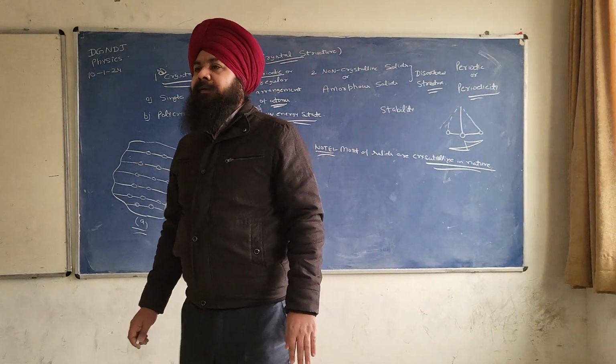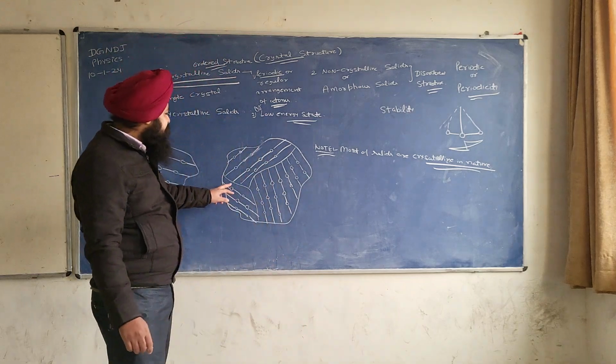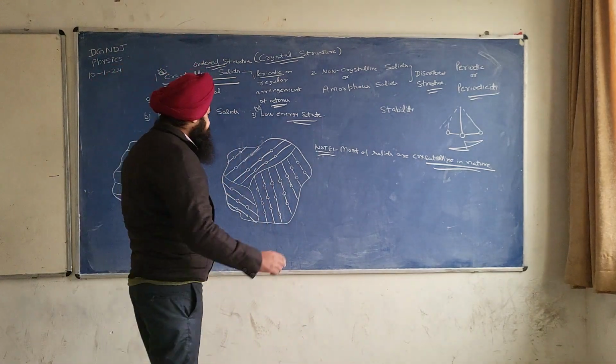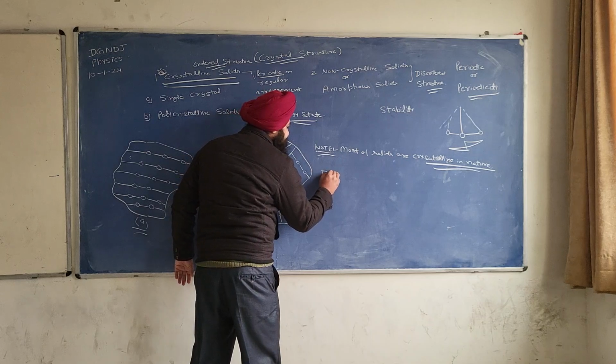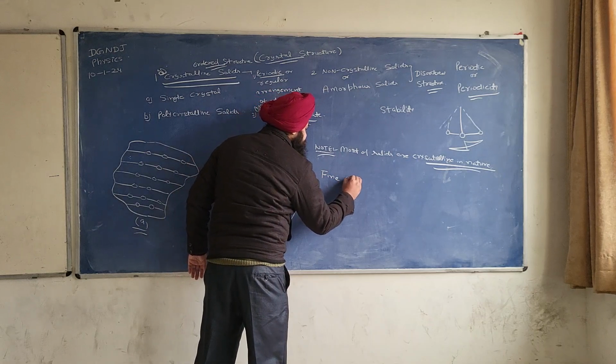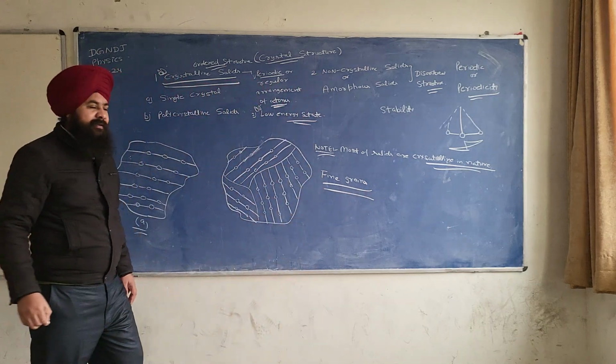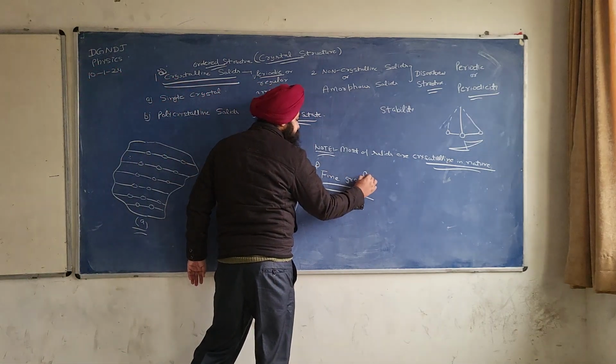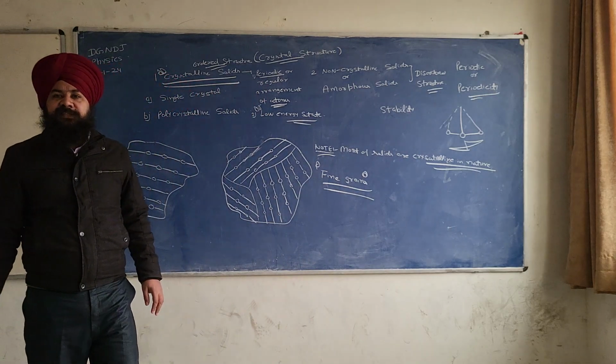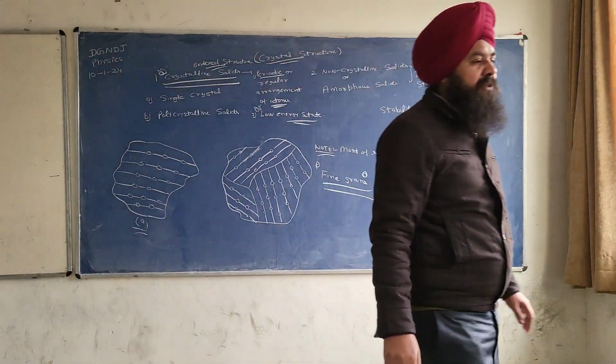Next point. Polycrystalline solid consists of fine grains.